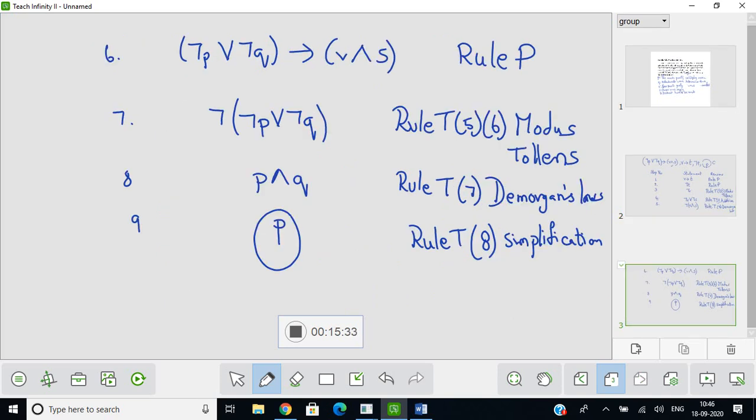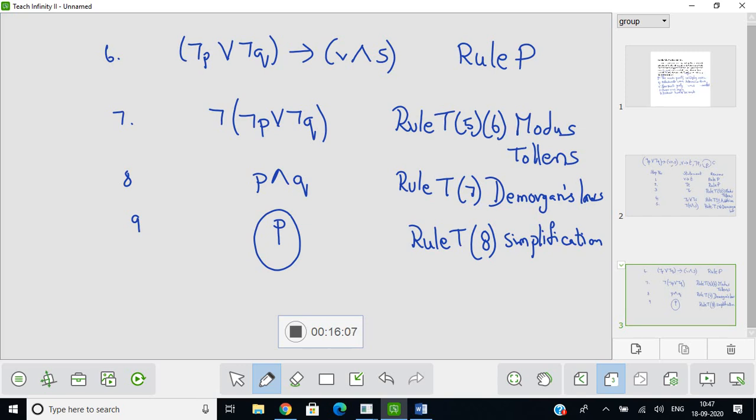Now introduce the last premise, negation P or negation Q, then R and S. Now we already have R and S on hand in step 5. Therefore apply modus tollens to 5 and 6. You will get negation of negation P or negation Q. Apply De Morgan's law to step 7. When you apply De Morgan's law, we have negation of negation P or negation Q is equivalent to P and Q. Now what do we require? We require the conclusion to be just P.